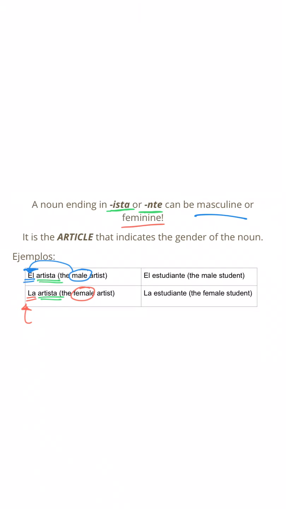We see another example over here, and we'll actually work a lot with this one as it's on our vocabulary. It's the word estudiante. Estudiante, another cognate for us. It simply means student. But if I want to talk about a male student in my class, I'm going to refer to him as el estudiante. That definite article shows me masculine. Just like if I wanted to talk about a female student, I would say la estudiante. This definite article tells me female.